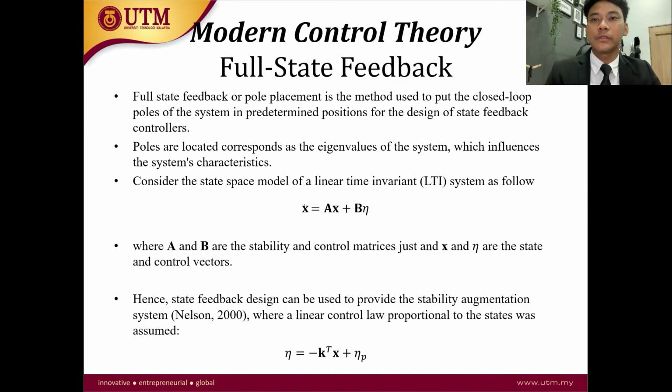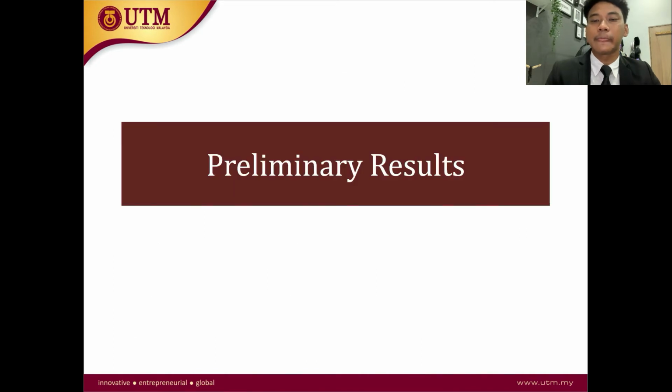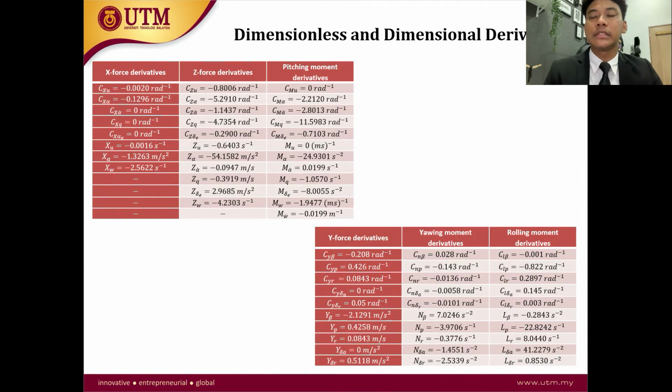For the modern control theory, I'm using full state feedback, or the pole placement method, which is used to place the closed loop poles of the system in predetermined positions for the design of state feedback controllers. Poles are located corresponding to the eigenvalues of the system, hence they can have a large effect on the system's characteristics. And then we move to the preliminary results, where I obtain the dimensionless and dimensional derivatives in terms of longitudinal and also lateral stability.